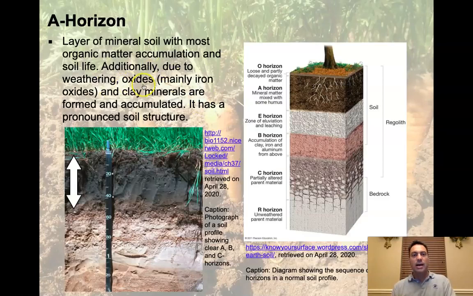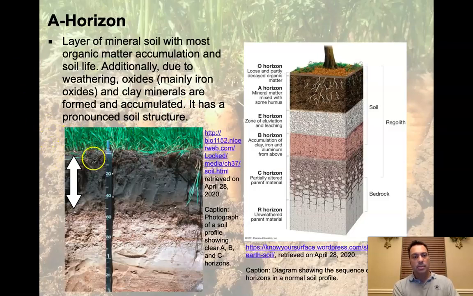Additionally, due to weathering, oxides, mainly iron oxide. Now, if you think of what iron oxide is, it's basically rust, right? It's a form of rust, depending on the level of oxidation and so on and so forth. And it's kind of a complicated little process. But these oxides are usually an orange or a pink or a red color. And so these things tend to form, and they could be accumulated, or they could actually be leached out, right? They can be passed down. And it usually has a pronounced soil structure.